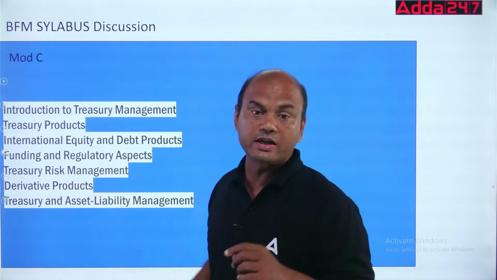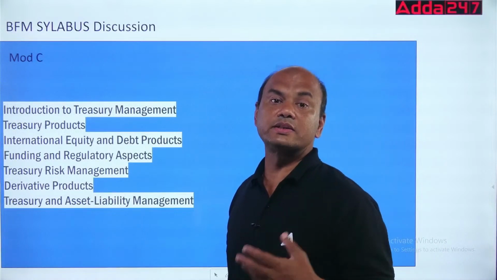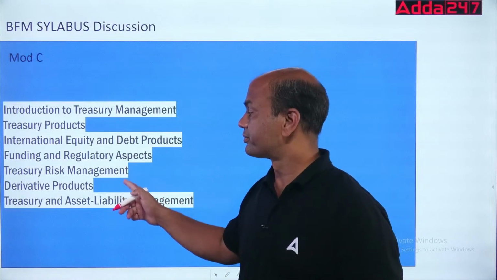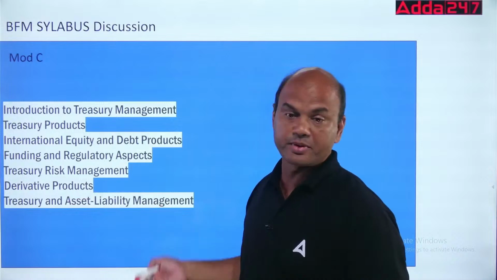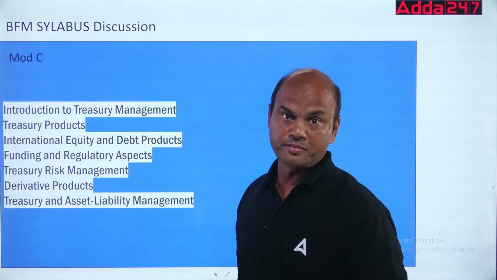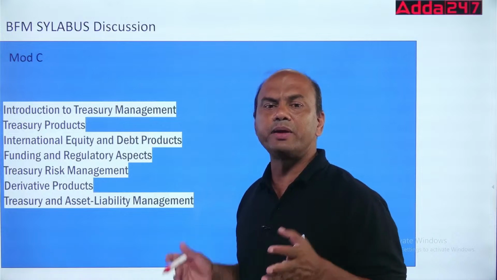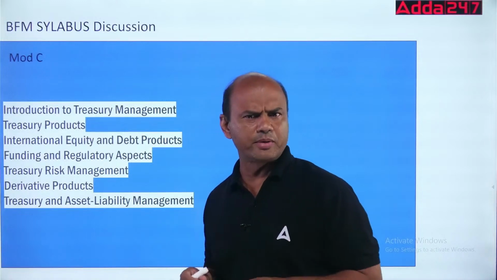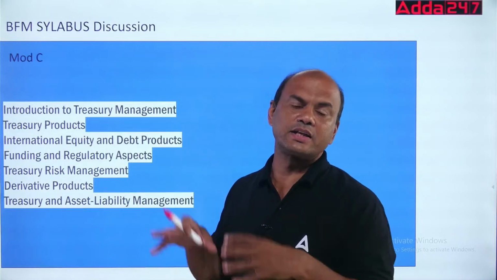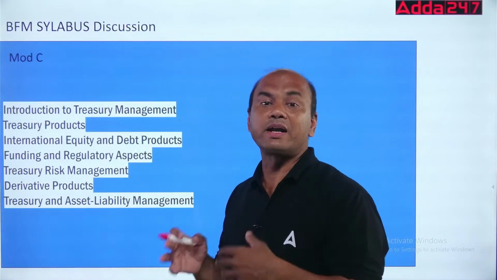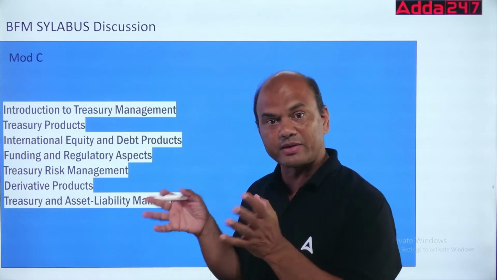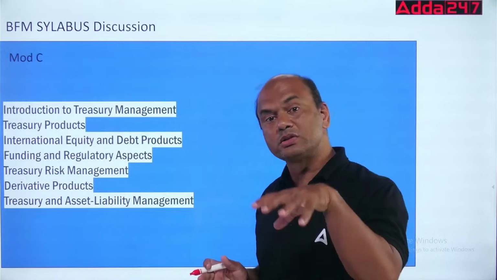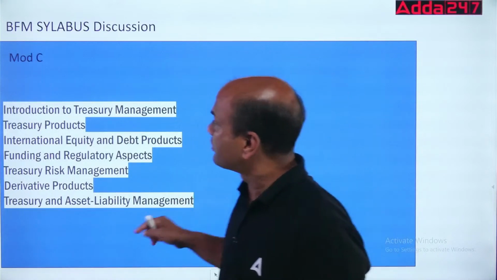Now how is the treasury divided? What are the roles of various dealers? What is the role of back office? What is the role of mid office? Everything is covered over here. Then treasury and asset liability management. What is the role of treasury in ALM? Nowadays remember, treasury is the base or core of any bank. Earlier, your CASA and retail banking were main and treasury was secondary. It was just a parking funds arrangement. But nowadays treasury is called the integrated treasury. So it's not parking funds. It controls the overall banking. Okay, so that's about module C.